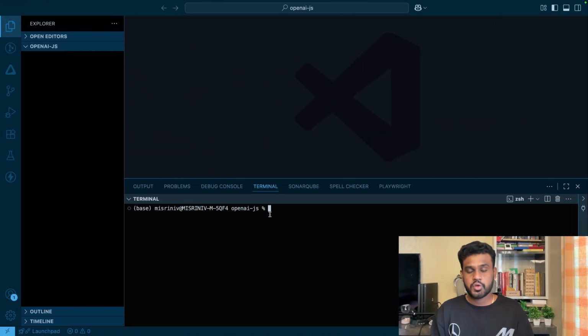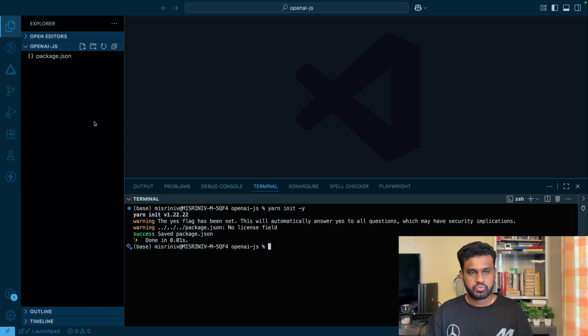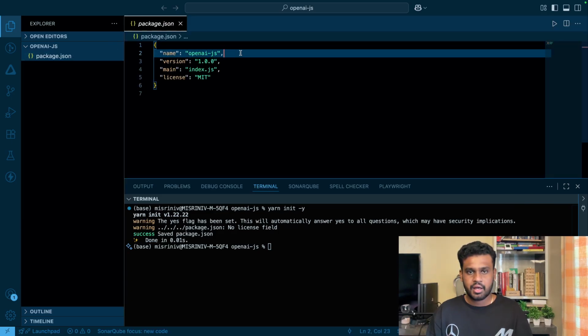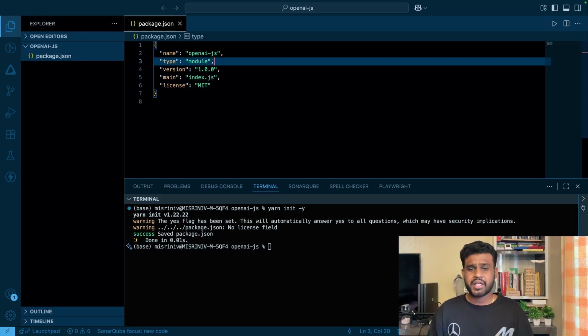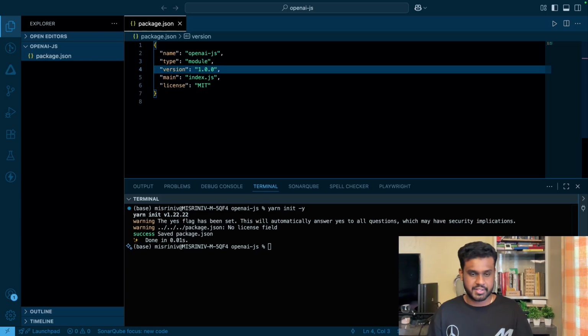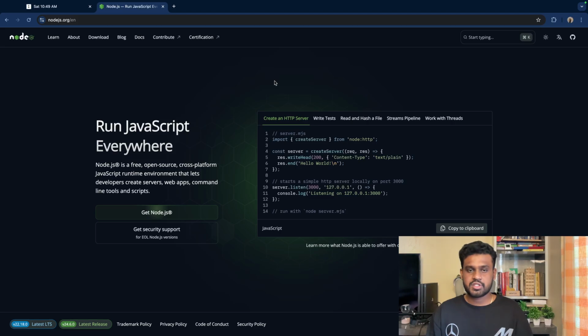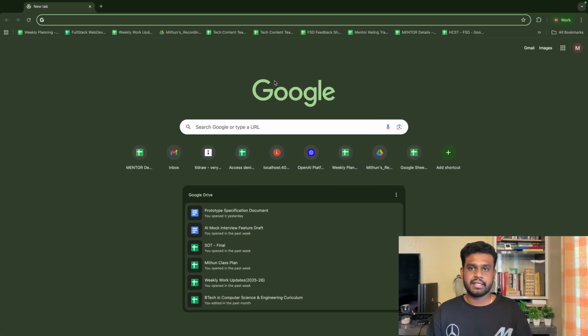I'm going to use yarn. You can use npm as well, any of the package managers, it doesn't matter. I'm going to say yarn init -y, so it creates a Node project, and here I'm going to specify type module. I want the import export syntax instead of the require syntax. Great. Now let's first look into how to generate the API keys.